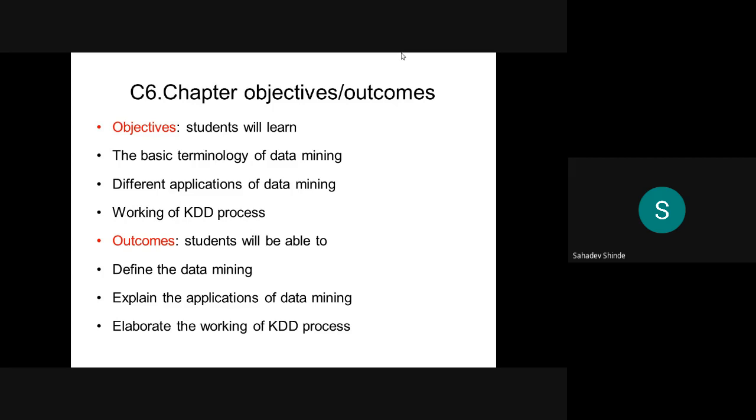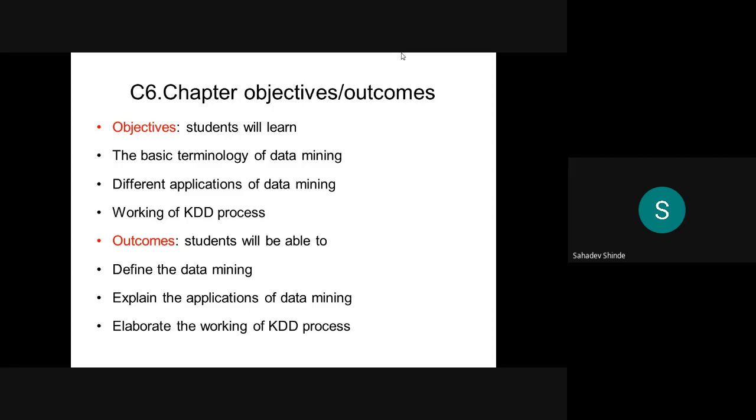Once again you can see the objectives. Students will learn the basic terminology of data mining. The second objective is the applications of data mining, and the third objective is the working of the KDD process. These are the three objectives. And the outcomes: the students will be able to define data mining, which is the first outcome. The second outcome is to explain the applications of data mining, and the third is to elaborate the working of the KDD process. So these are the chapter objectives and the outcomes.